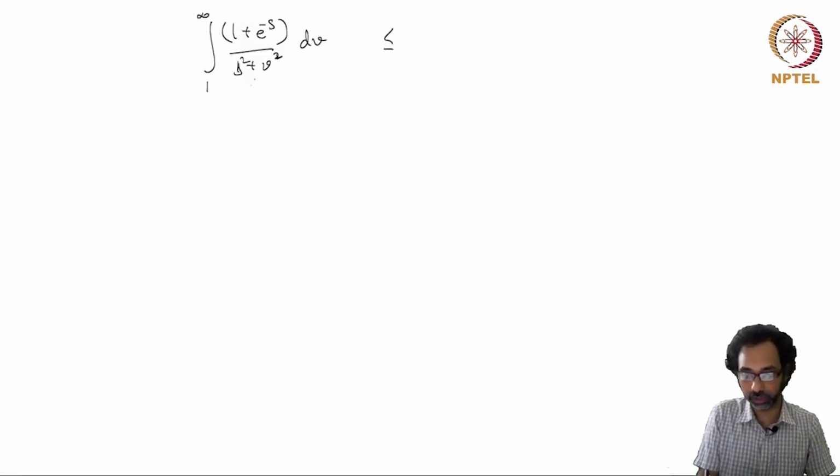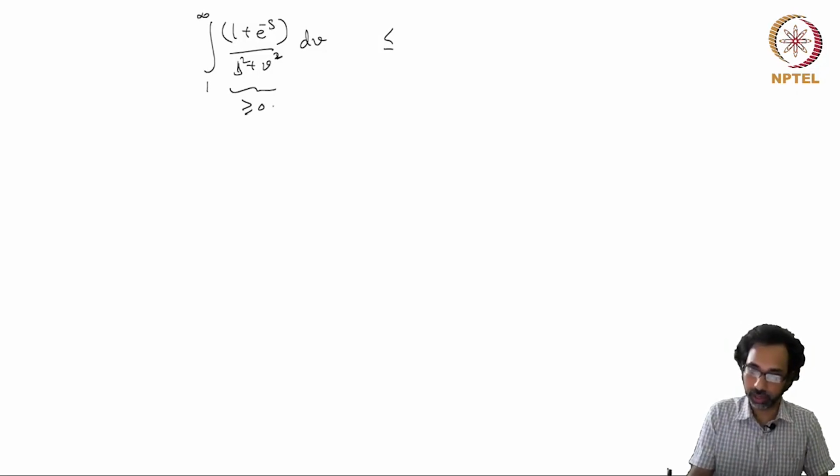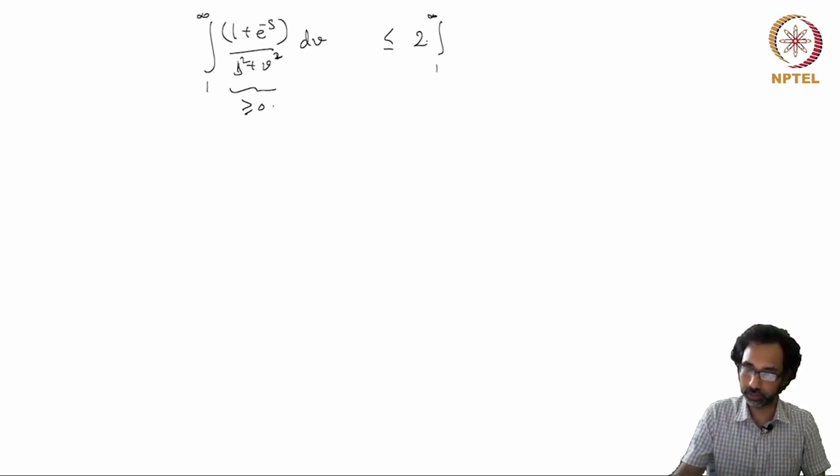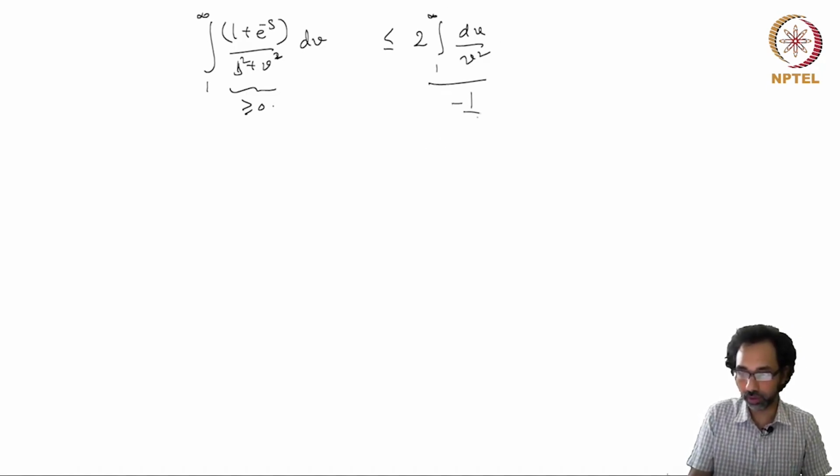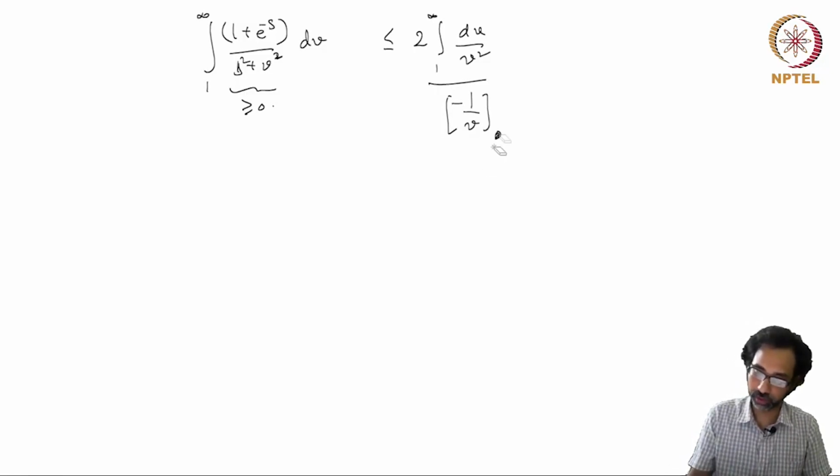This is a positive function, always greater than or equal to 0, and it is bounded above by a constant, you can take 2 for example, times 1 over v squared, and this function is finite. It is an integrable function over the interval 1 to infinity, because this is nothing but minus 1 over v from 1 to infinity, which is nothing but 1.